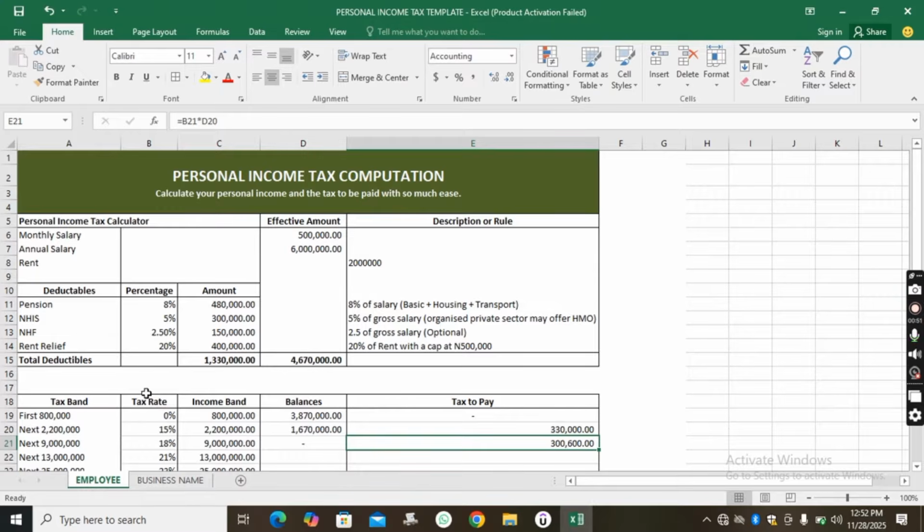First, just as I said initially, it is not straightforward to determine the tax of any individual. So anywhere you see any video on the internet, on YouTube or any social media platform telling you that if you earn 100,000, your tax is so and so, if you earn 500,000, your tax is so and so, if you earn 1 million, your tax is so and so, just know that whoever is making that video is giving you fake information, because computing the tax, especially under this new tax law, is not as straightforward as that.